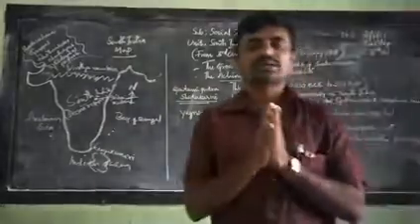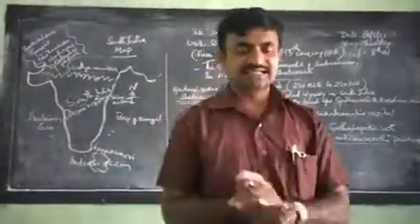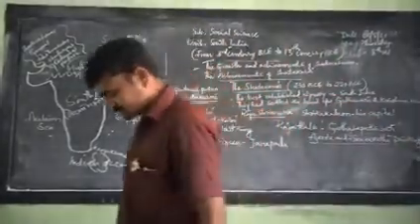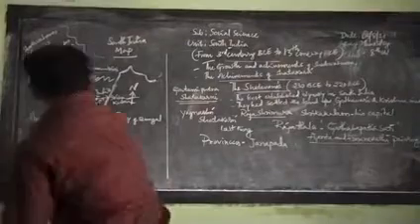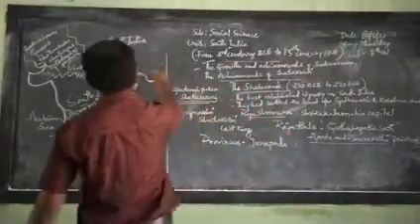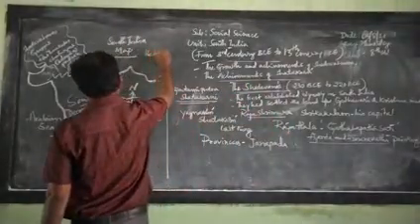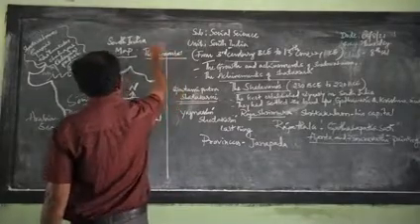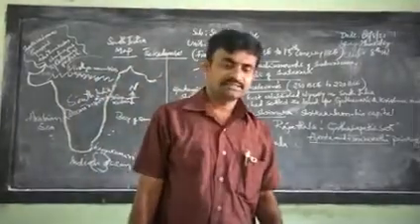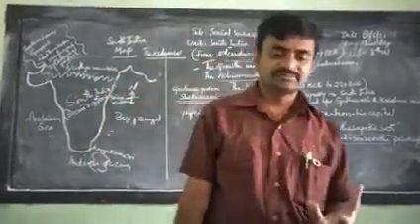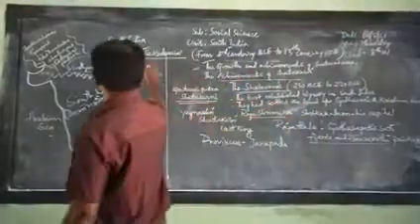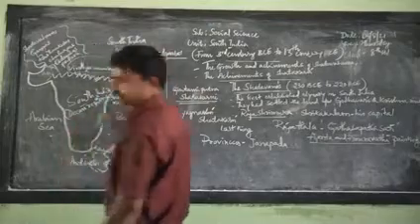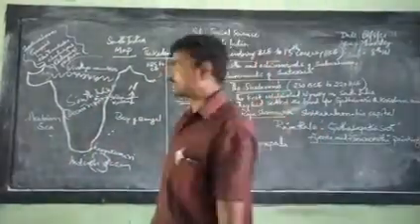Now we are going to discuss another dynasty, the Kadambas. The Kadamba dynasty's administration spanned from 325 CE to 540 CE.